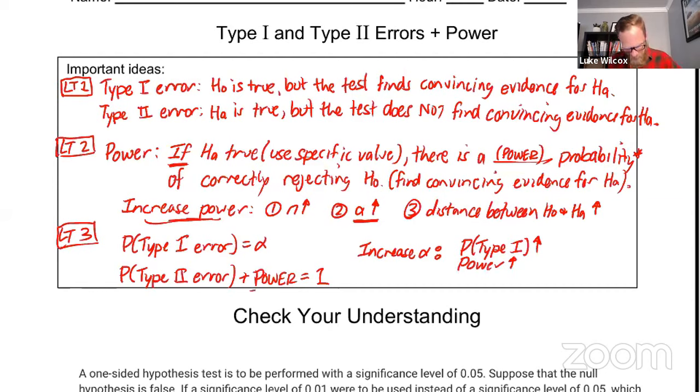But then go back here and think about it. If the power goes up, what has to happen to the probability of a type 2 error if those two are going to add up to 1? Well, the type 2 error has to go down, right? So the probability of a type 2 error actually goes down. And so the thing I want you to notice here is that when you're trying to decide your alpha level, whether to increase it or decrease it, it's having the opposite effect on the probability of a type 1 error and a type 2 error. And so depending on the consequences of the type 1 error and type 2 error, that might help you make a decision about your alpha level, right? For example, the administrators really didn't want to make a type 2 error, so they might have increased their alpha level in order to decrease the probability of a type 2 error.